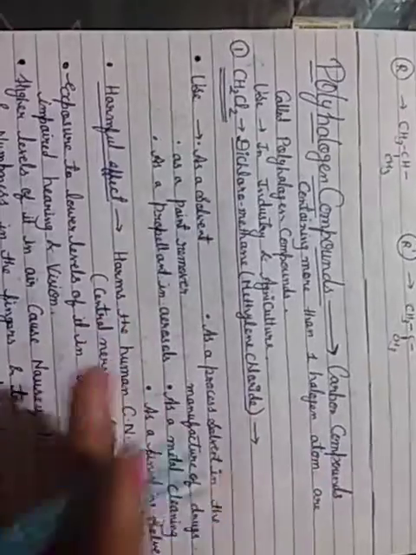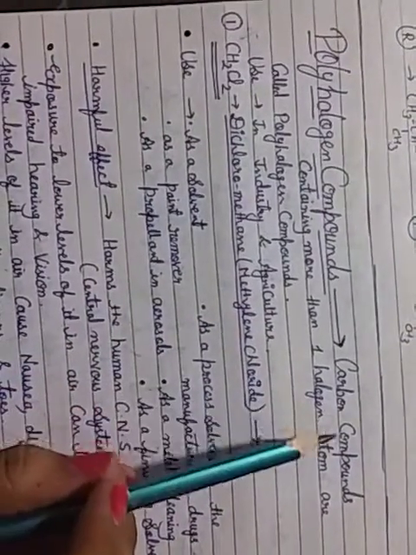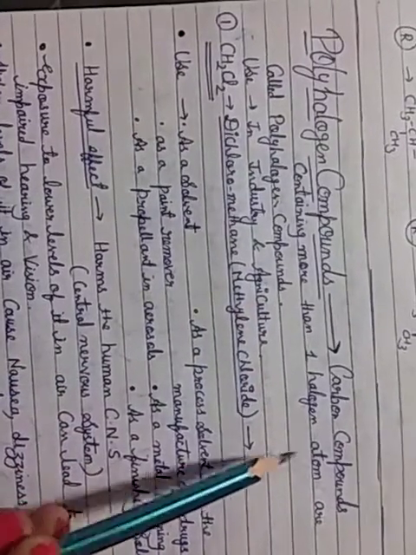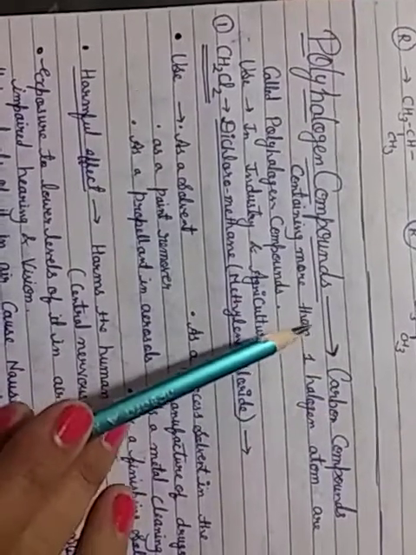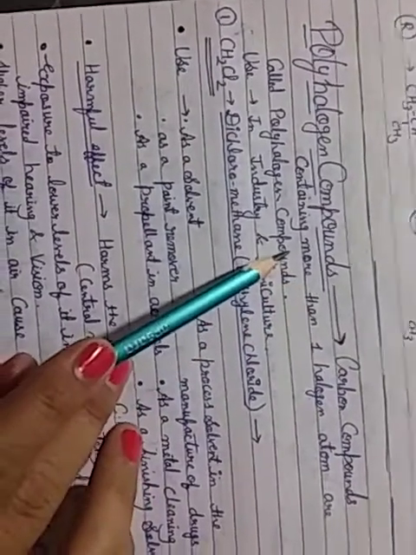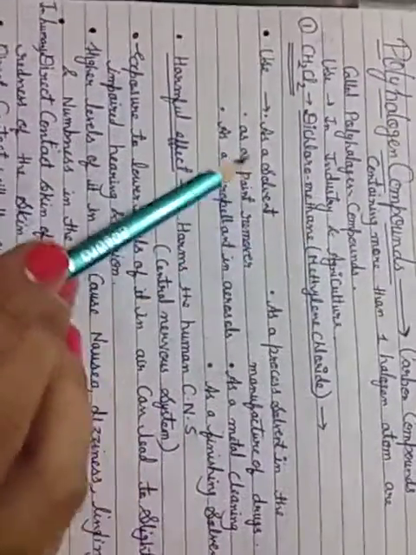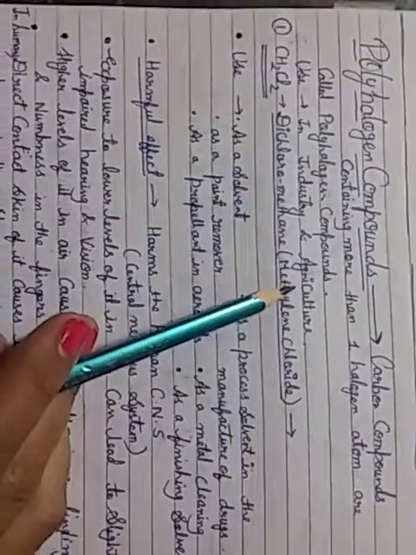Next topic is polyhalogen compounds. Carbon compounds containing more than one halogen atom are called polyhalogen compounds. Okay. Those carbon compounds containing more than one halogen atom are called polyhalogen compounds, and are used in industries and agriculture.